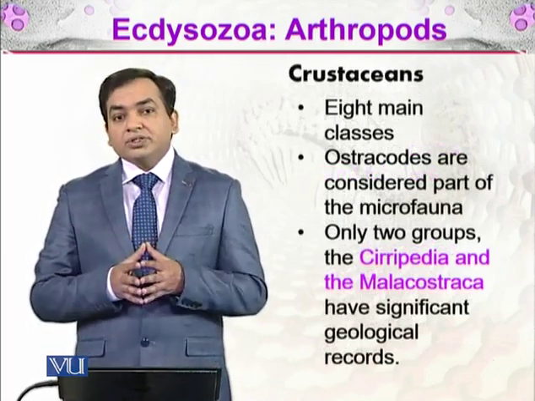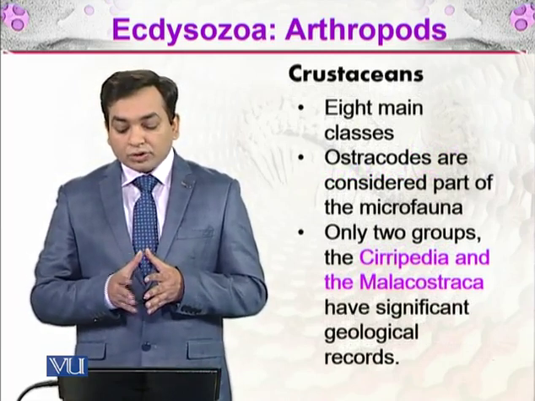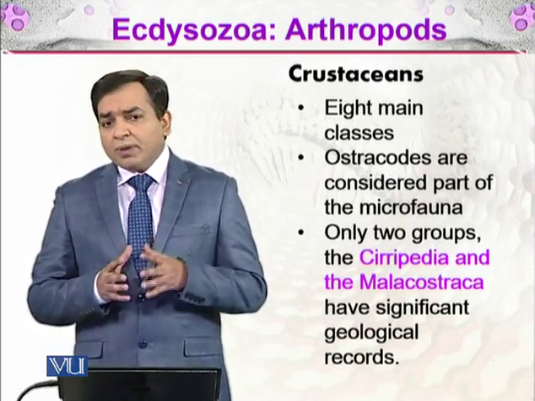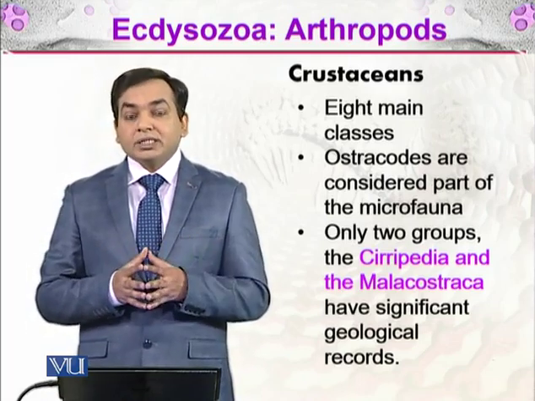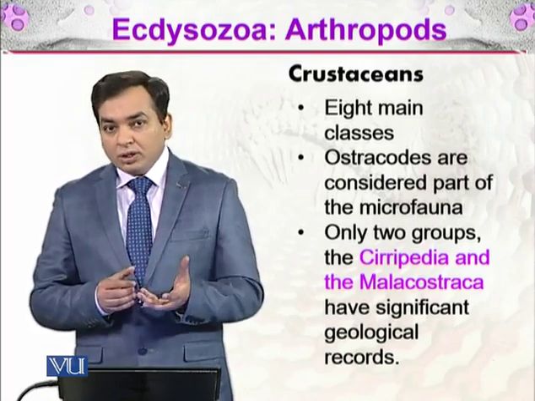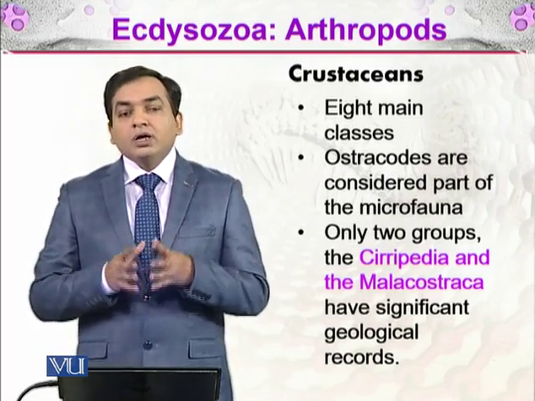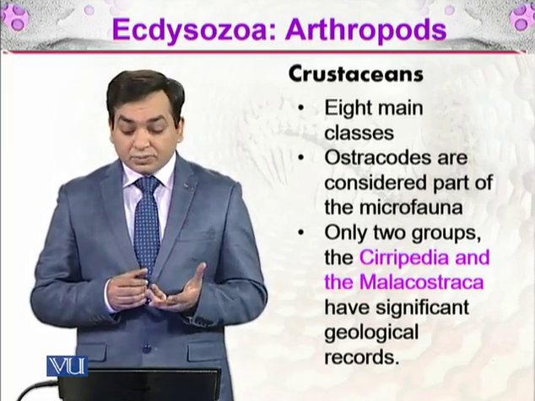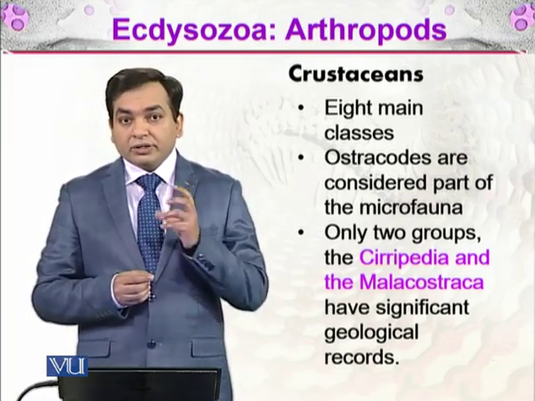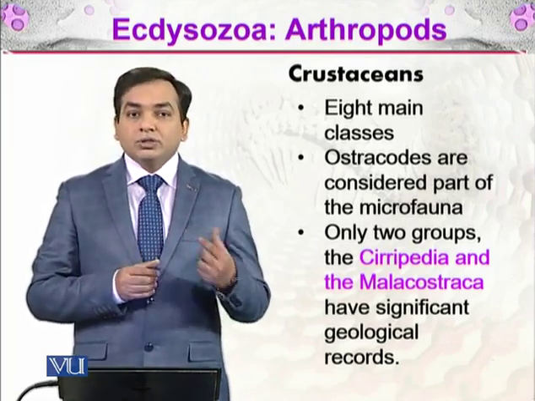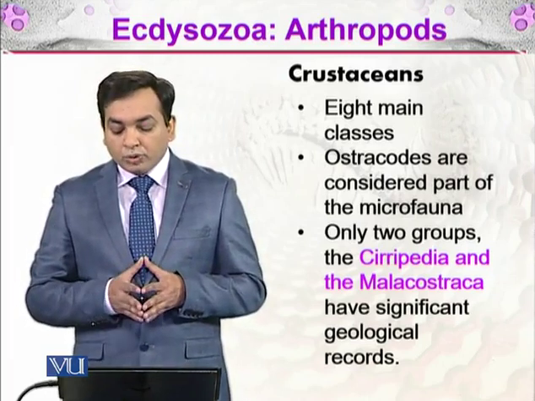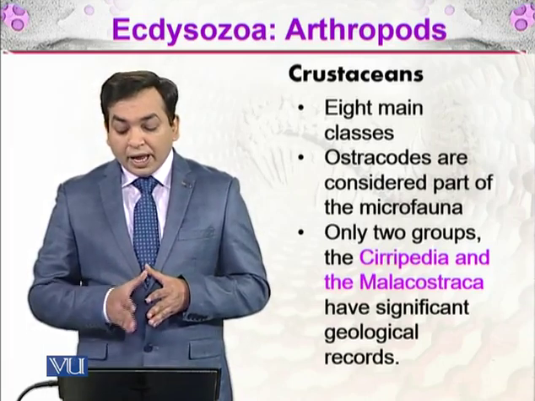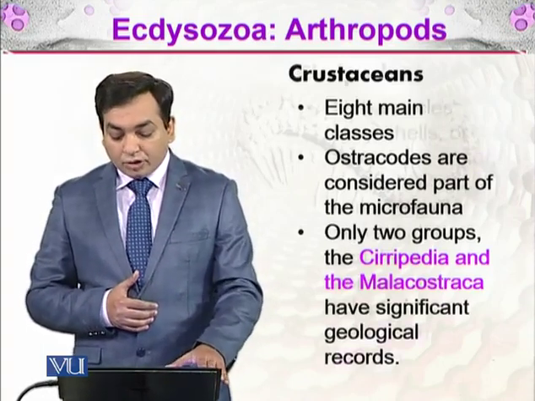So in the crustaceans, there were 8 main classes. Ostracods are considered part of the microfauna. So what is the microfauna? We discussed when we were talking about fossils how the fossils are formed. There we discussed that microfauna are the fossils of microorganisms, and ostracods are so small that they become part of the small fossils. So there are 2 groups, Cirripedia and Molluscostraca, and they have a significant geological record.